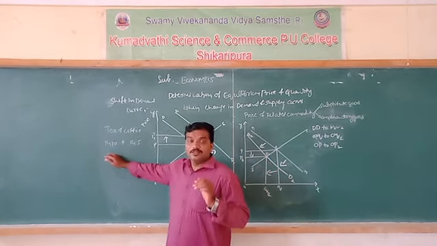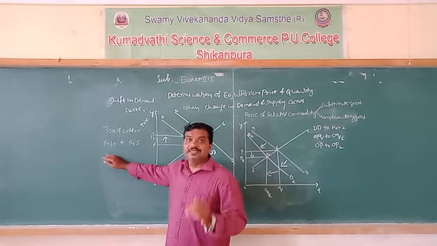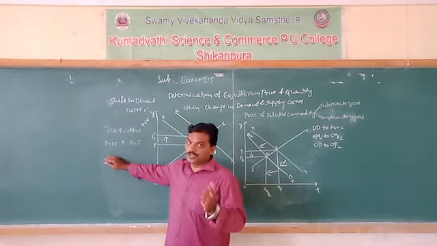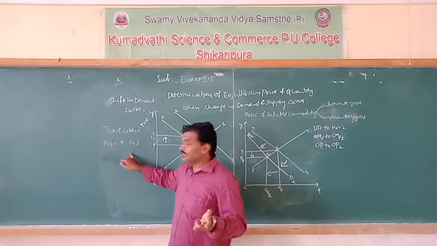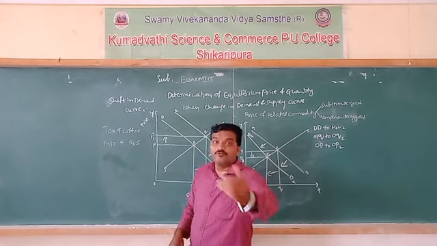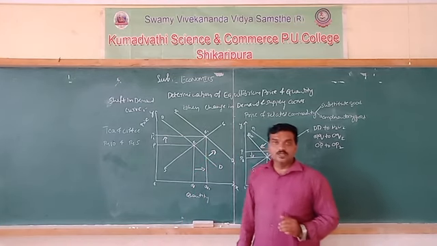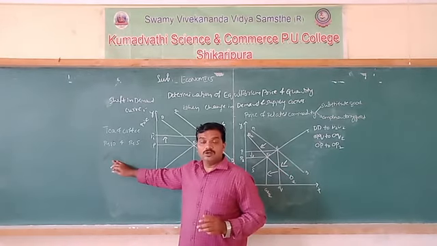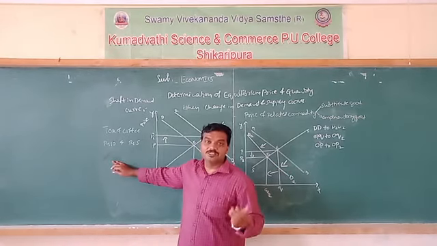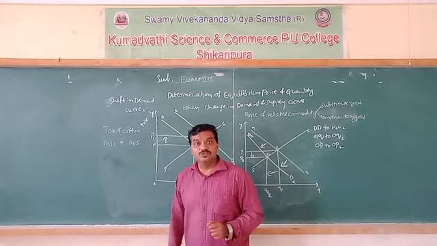The demand for tea decreases due to the rising price. At the same time, without changing the price of coffee, the demand for coffee may rise. So this is called substitute good. We can call it the substitution effect.